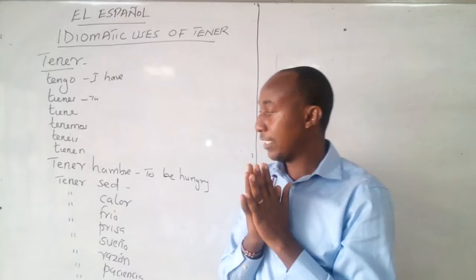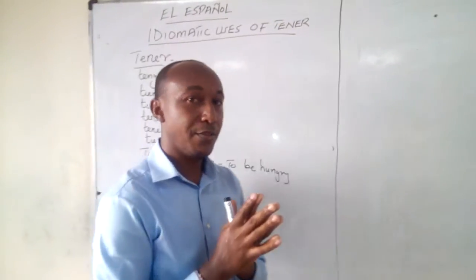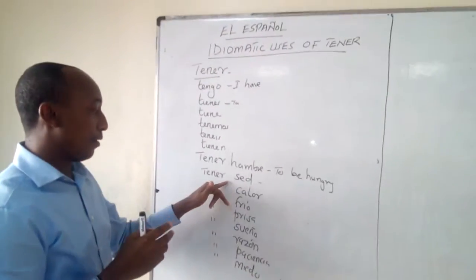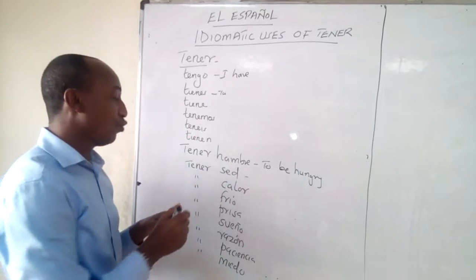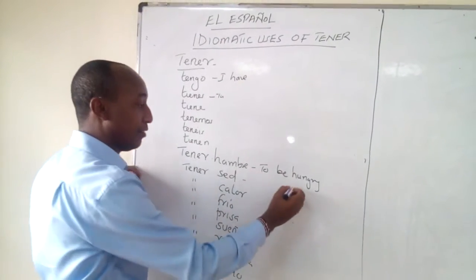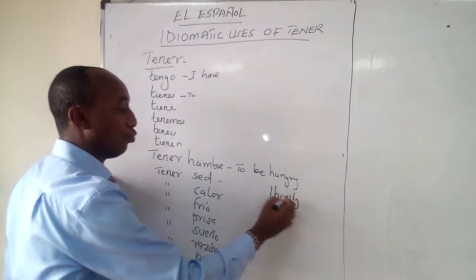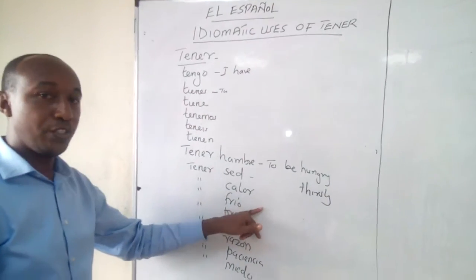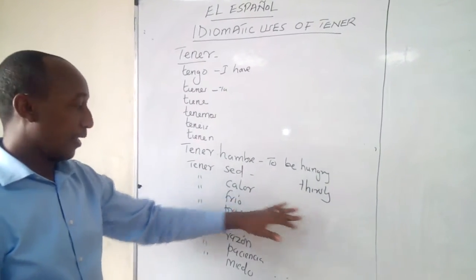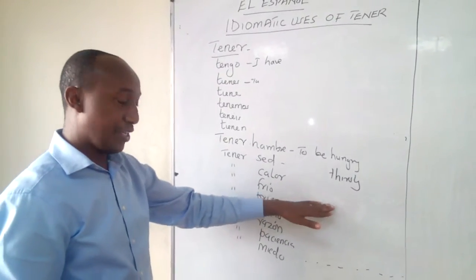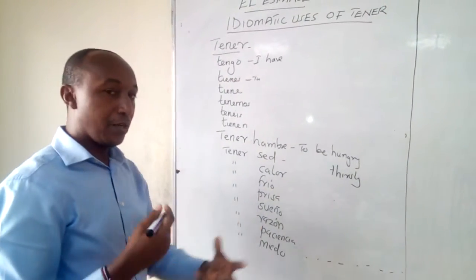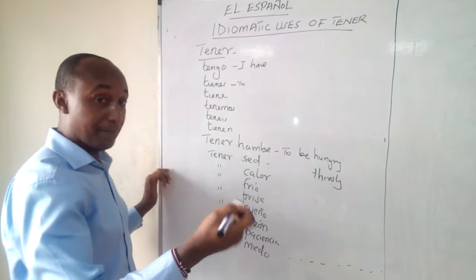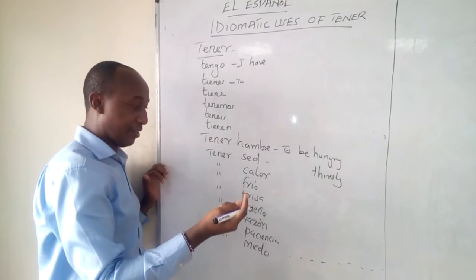The other one is tener sed. Look at tener sed. Tener sed is not to have, but to be thirsty. To be thirsty. But don't say to have thirsty. Then we have tener calor, which is to be hot. Tener frío, to be cold. Look at what we're doing. We're using to be, which should be ser, but we don't use ser or estar in this case.